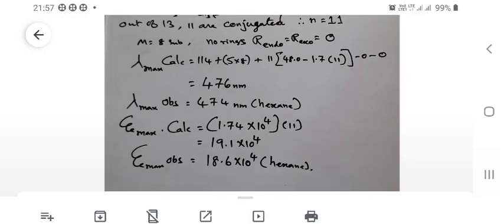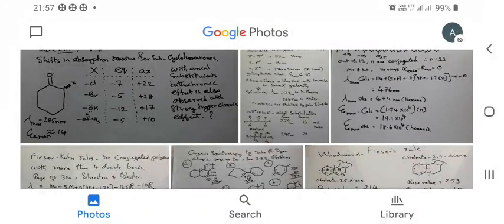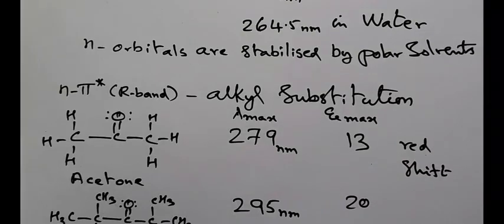Look at the epsilon max value calculation also. It is 1.74 into 10 to the power 4 into n, the number of conjugated double bonds. So the number of conjugated double bonds is 11. If I put the value, then I get 19.1 into 10 to the power 4. The actual molar extinction coefficient that is observed is 18.6 into 10 to the power 4 in n-hexane. So this is about the Fischer-Kuhn rule for the calculation of the wavelength of absorption of an organic compound.